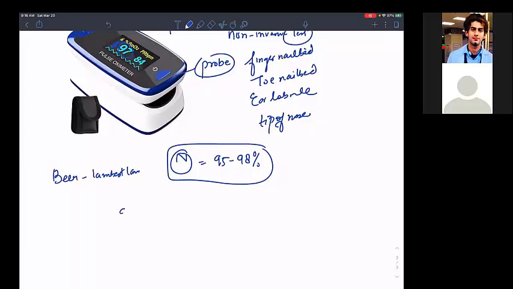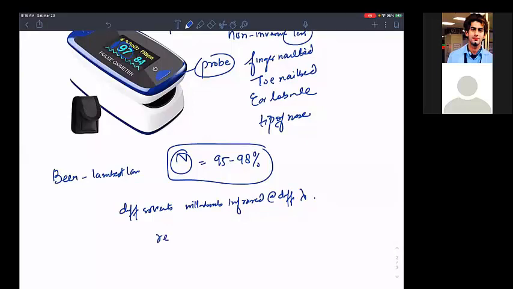So how to remember? Different solvents will absorb infrared light at different wavelengths. So this pulse oximeter is actually emitting two light wavelengths.